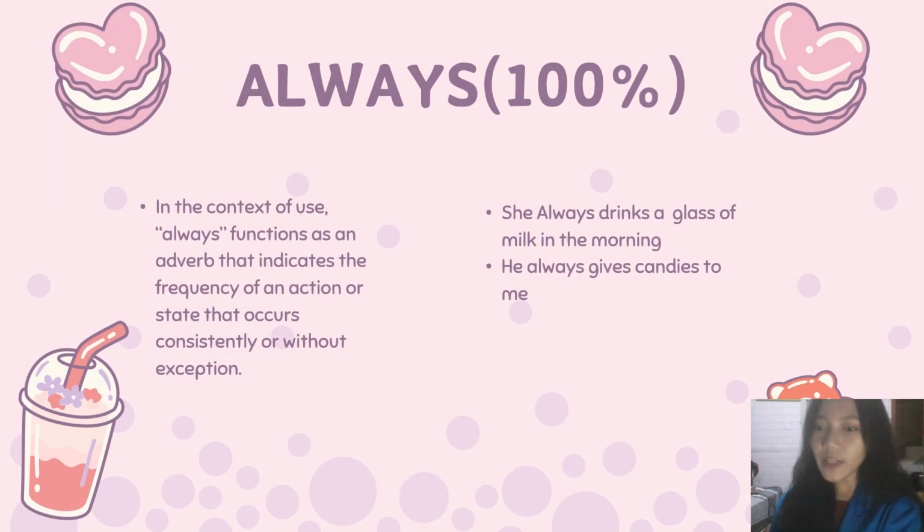So for the examples of adverbs of frequency, the first is always. In the context of use, always functions as an adverb that indicates the frequency of an action or state that occurs consistently or without exception. For example, first, she always drinks a glass of milk in the morning. And the second example is, he always gives candies to me.